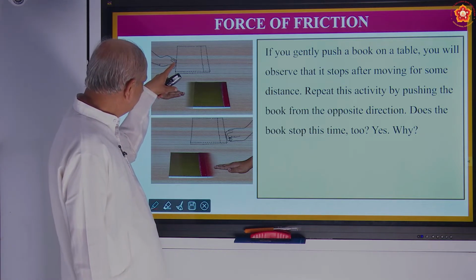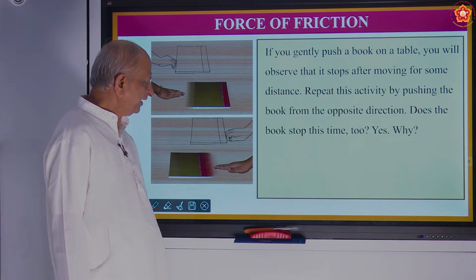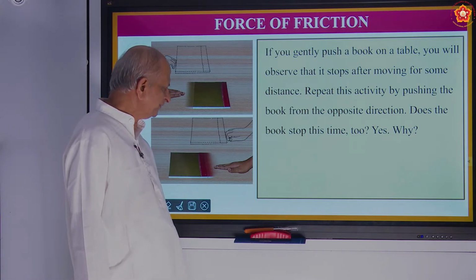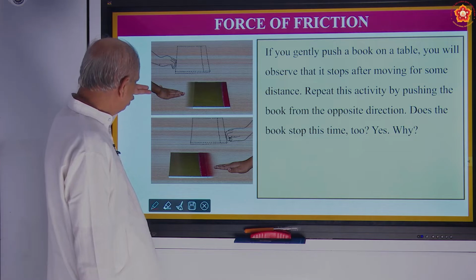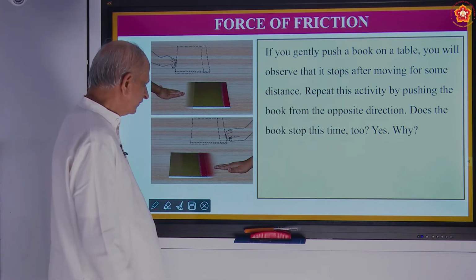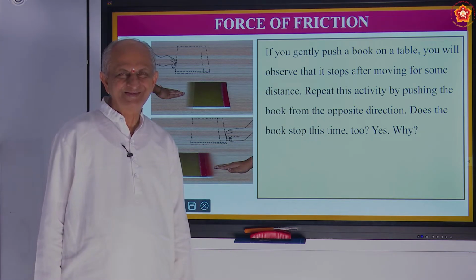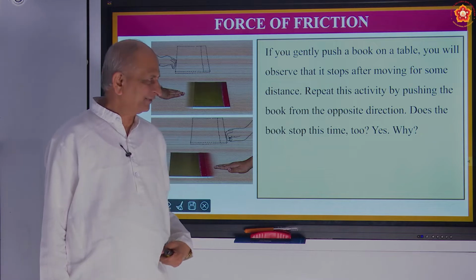Repeat this activity by pushing the book from the opposite direction, say from south to north, or north to south, or east to west or west to east.